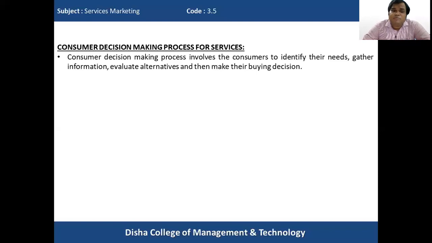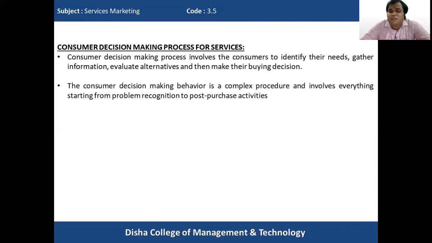So this is the complete consumer decision making process that a consumer undergoes while taking a decision to purchase a service. The consumer decision making behavior is a complex procedure and involves everything starting from problem recognition to post-purchase activities. So it is a very complex process. All the stages are involved in the consumer decision making process.